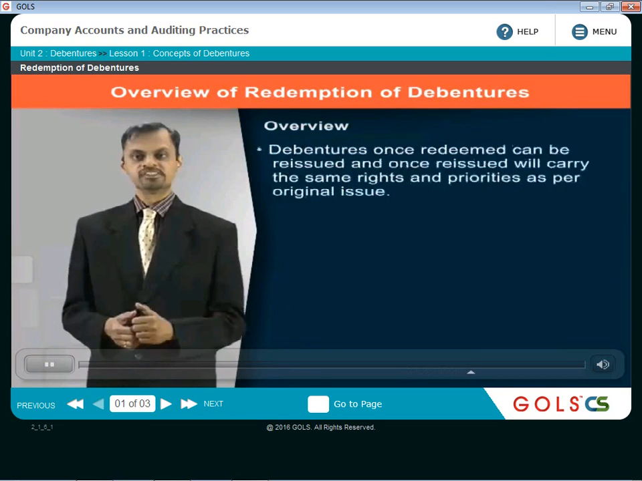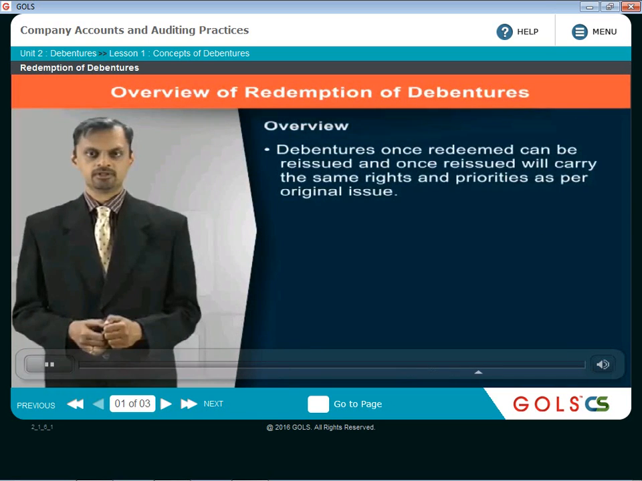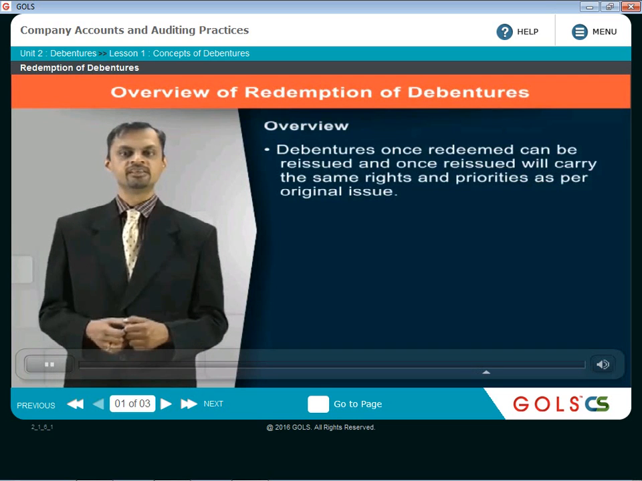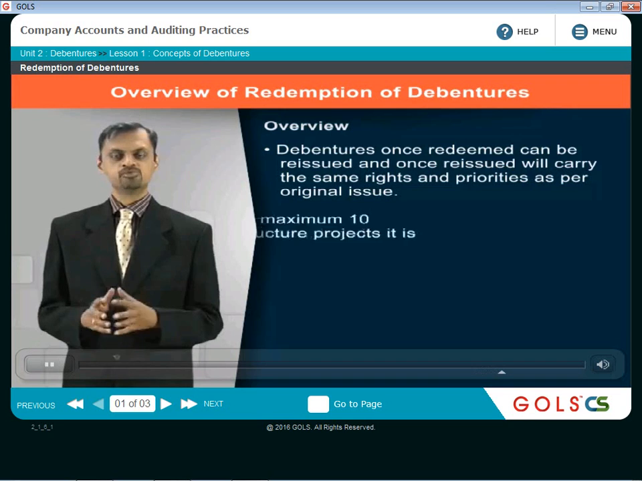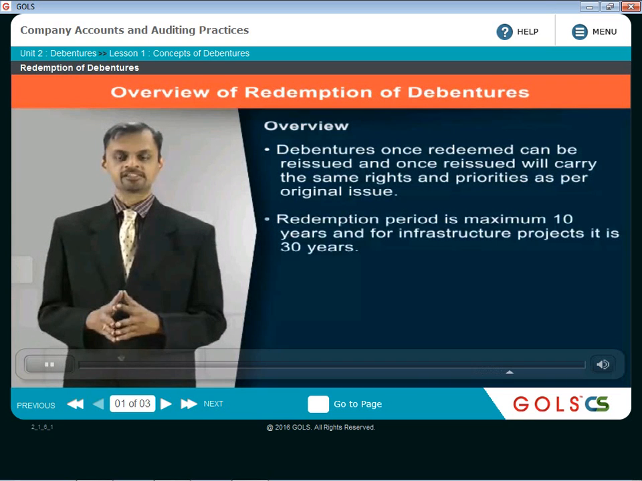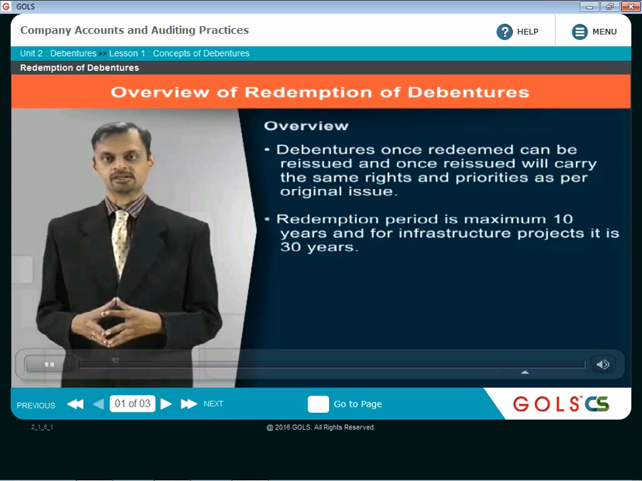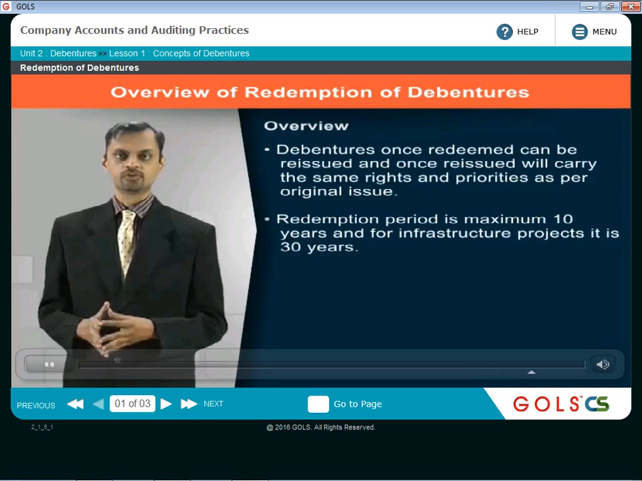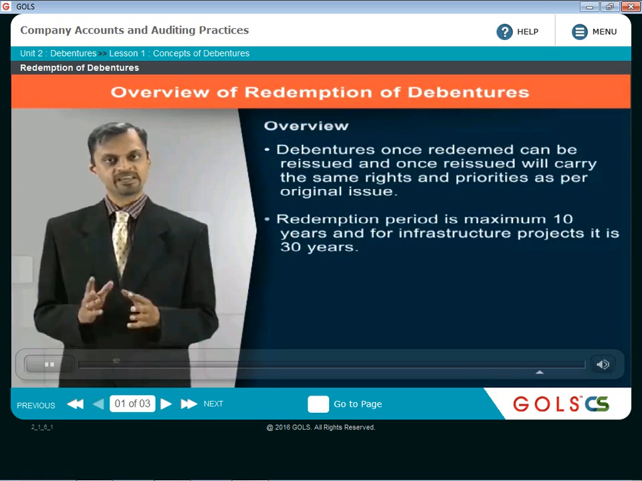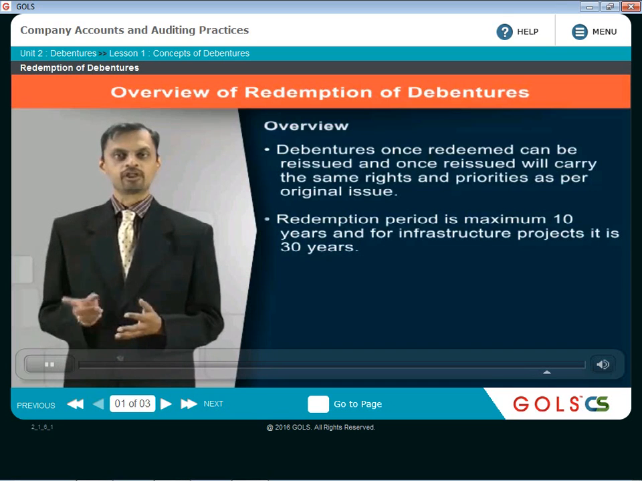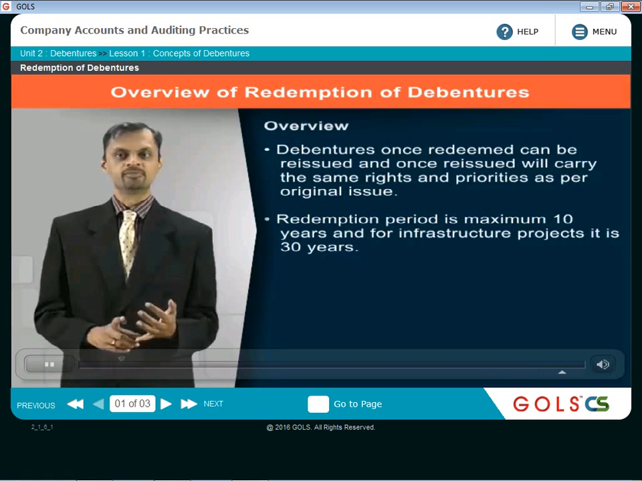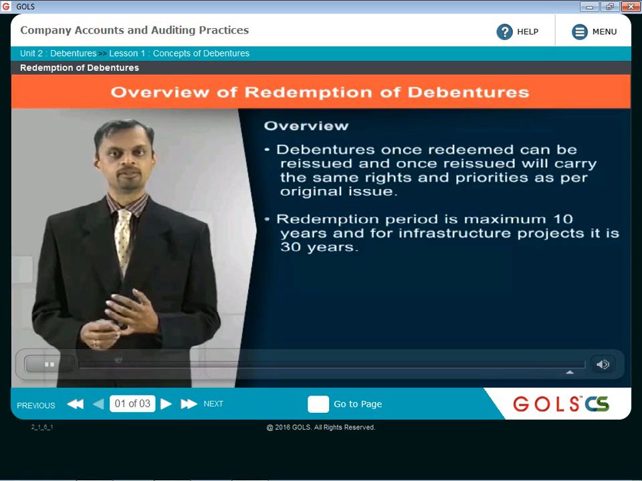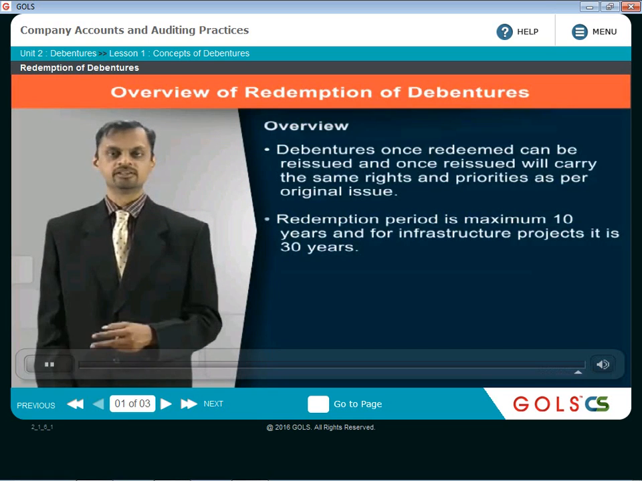Debentures once redeemed can be reissued, and once reissued will carry the same rights and priorities as per the original issue. The redemption period can be maximum 10 years, like in case of preference shares we saw, the redemption period can be maximum 20 years. So similarly, in case of debentures, the redemption period can be maximum 10 years. If these debentures are issued for infrastructure projects, then the maximum term of redemption can be 30 years. So it is 10 and 30 years in case of debentures.